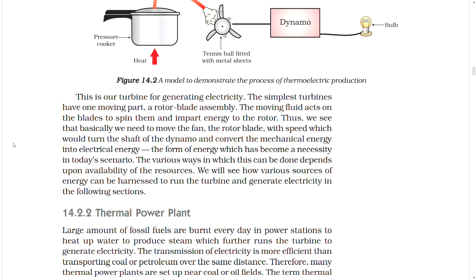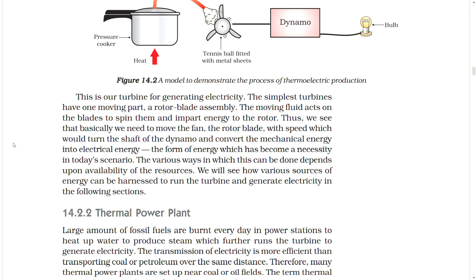This is our turbine for generating electricity. The simplest turbines have one moving part, a rotor blade assembly. The moving fluid acts on the blades to spin them and impart energy to the rotor. Thus, we see that basically we need to move the fan, the rotor blade, with speed, which would turn the shaft of the dynamo and convert the mechanical energy into electrical energy, the form of energy which has become a necessity in today's scenario.